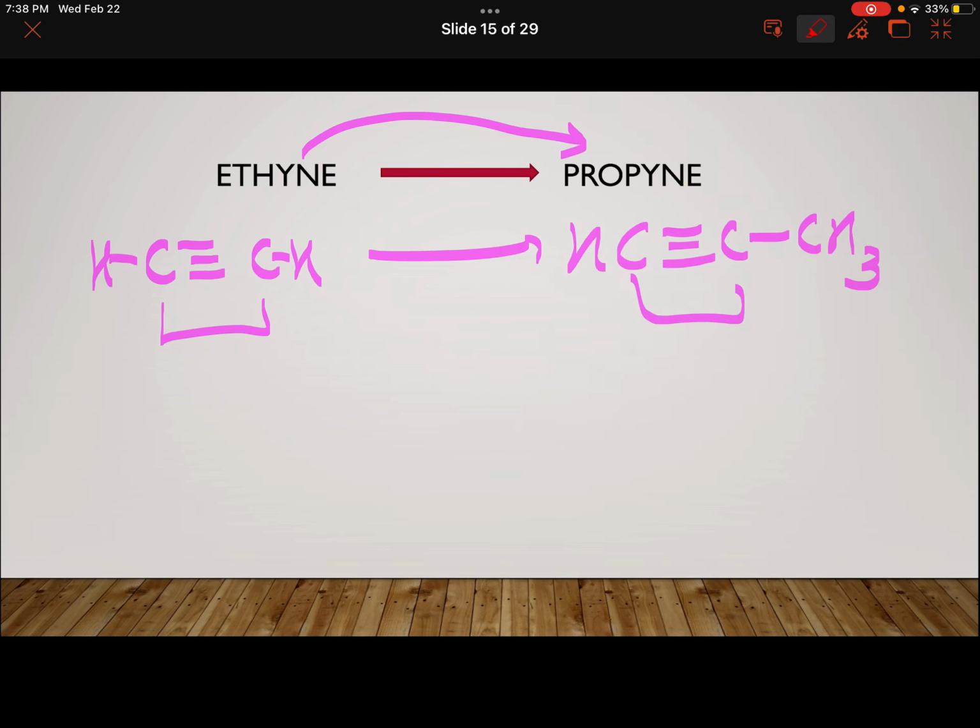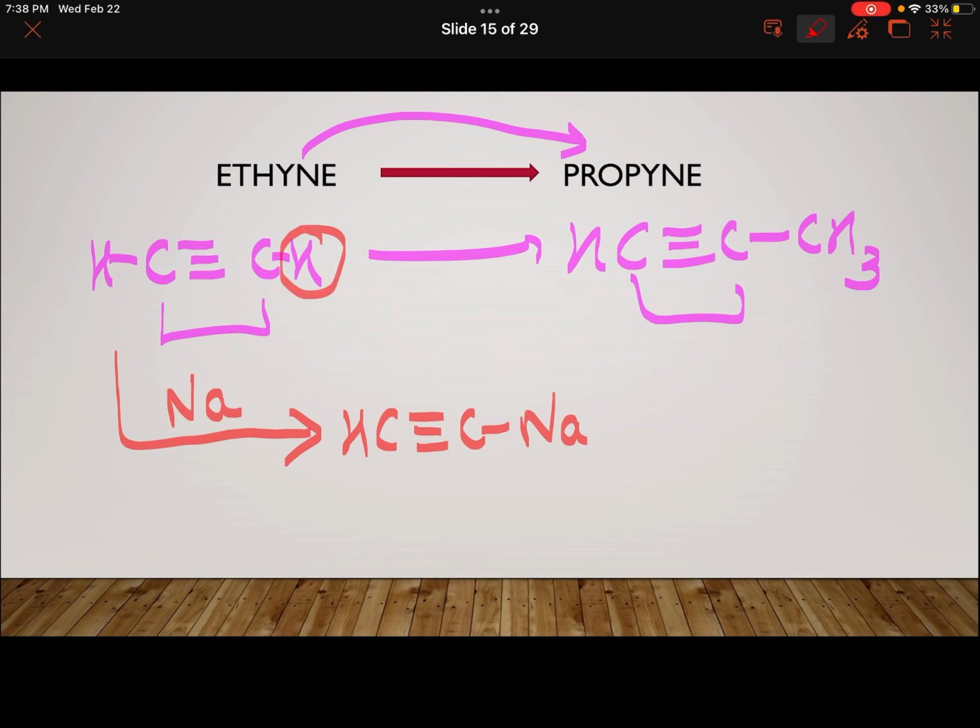That is going to be this way, that I will first take advantage of the acidic nature of this and I will convert it to sodium ethynide. I hope you remember in this case hydrogen gas is liberated and this acidic hydrogen is replaced by sodium metal. So sodium ethynide. Now I can treat it with CH3Cl.